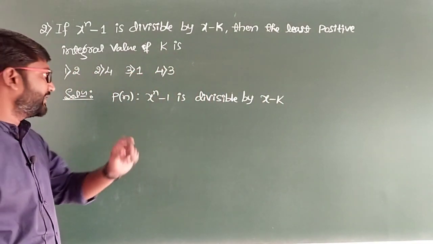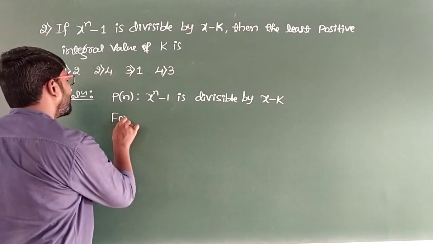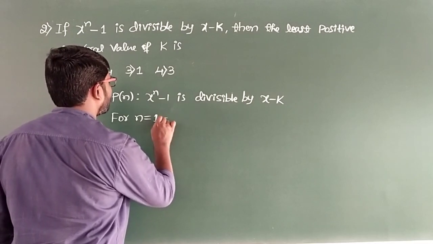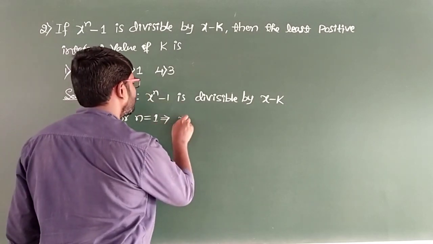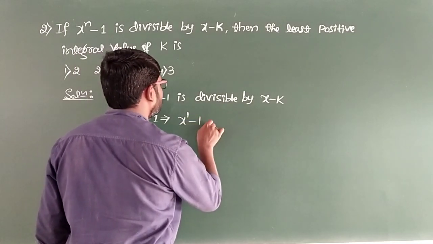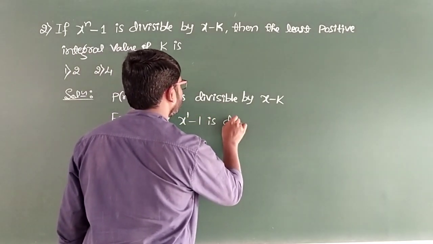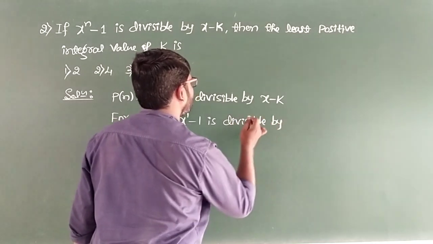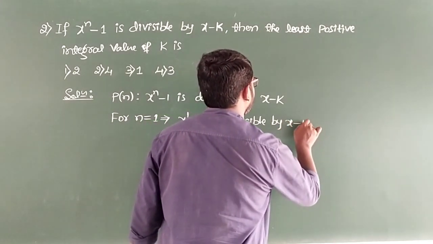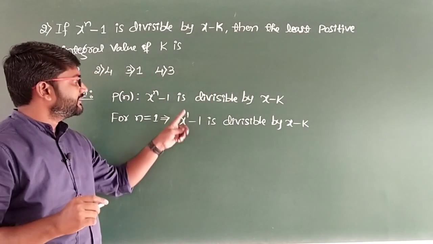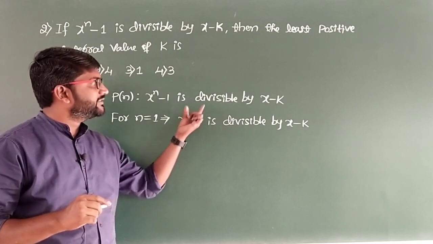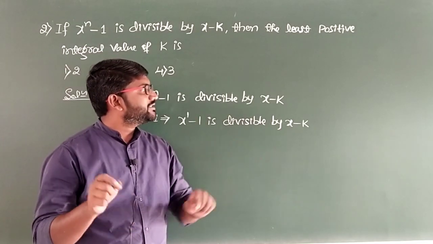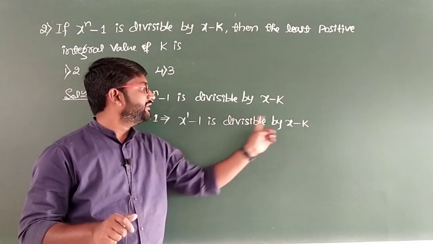I will go for n equal to 1 now. For n equal to 1, so what we get now? x to the power 1 minus 1 is divisible by x minus k. So here x to the power 1 is nothing but x. So overall x minus 1 is divisible by x minus k. So by comparing these two, the least positive integral value of k is going to be 1.